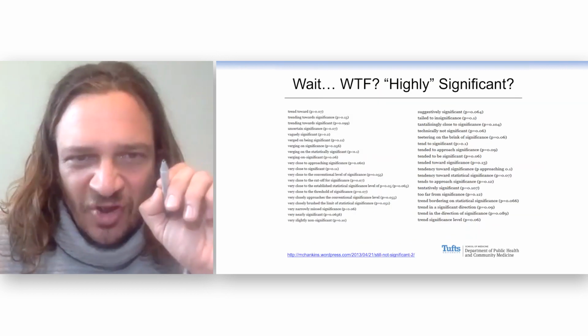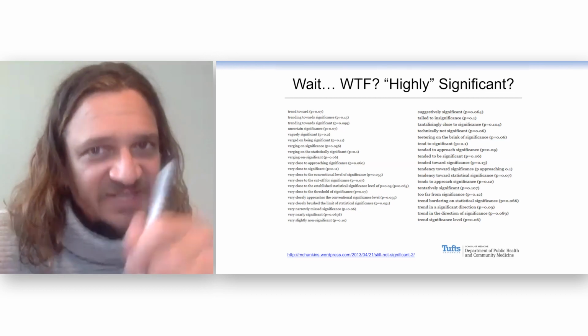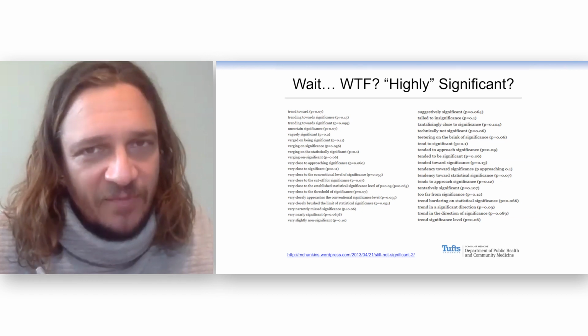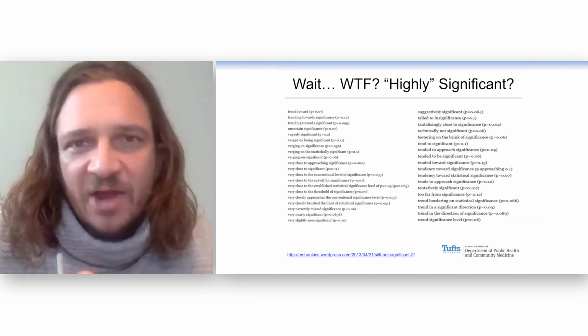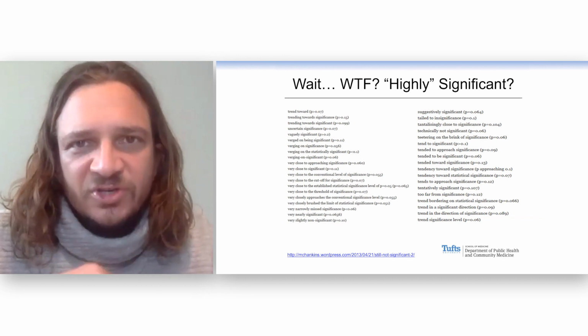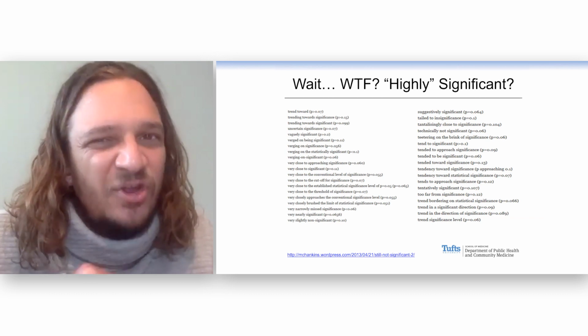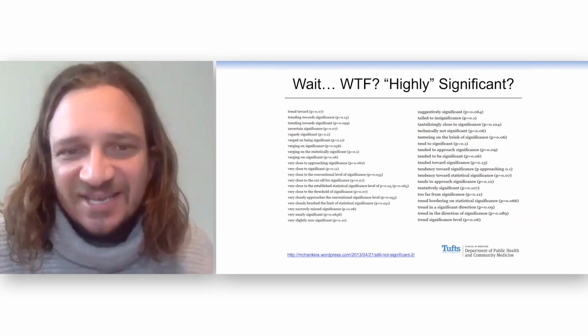So you have to be very careful. The way we do this, if the p-value is less than 0.05, it's significant. If it's more than 0.05, it's not. This is one of the greatest websites I've ever seen. This guy went through, somehow through PubMed or Google Scholar, and found all sorts of p-values that were greater than 0.05, and he looked at how the researchers described them. They should be described as not significant.